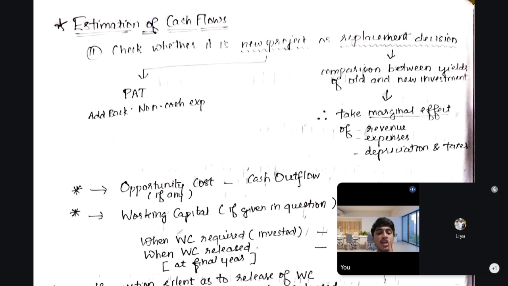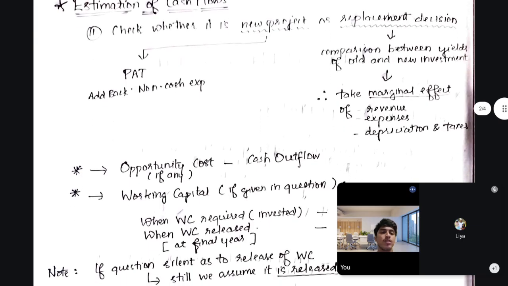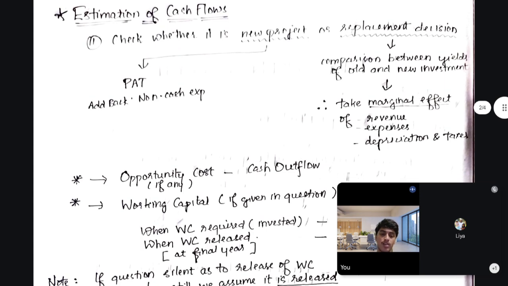If there is any change in revenue, like the old one yields only 1 lakh per annum, but the new one yields 1 lakh 20,000, then only the effect of 20,000 is to be considered. So only take the marginal effect of all the items, of revenues or expenses. If there is any difference in expenses, you need to consider that, as well as depreciation and taxes. Only take the marginal effect of that thing. So that's about replacement decisions. Check whether it is a new or replacement decision and proceed accordingly.